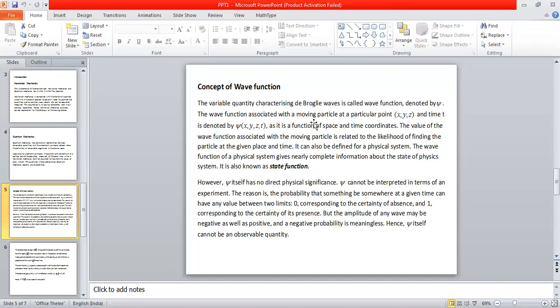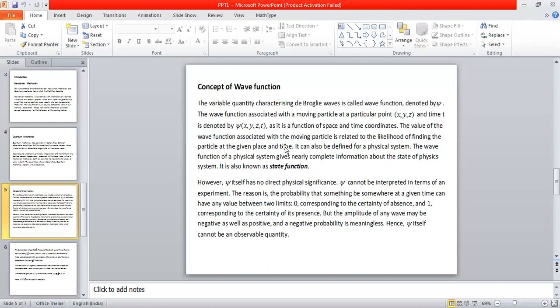For example, if a particle is moving at a particular point x, y, z in Cartesian coordinates, and you are measuring the position of the particle at a time t, then the particle is associated with the de Broglie wave, which is mathematically represented by the wave function psi. Psi is a function of the position coordinates x, y, z as well as the time coordinate. Just like the electric or magnetic fields of an electromagnetic wave depend on position and time coordinates, our wave function psi associated with the de Broglie wave is also a function of the space coordinates x, y, z and the time coordinate t.